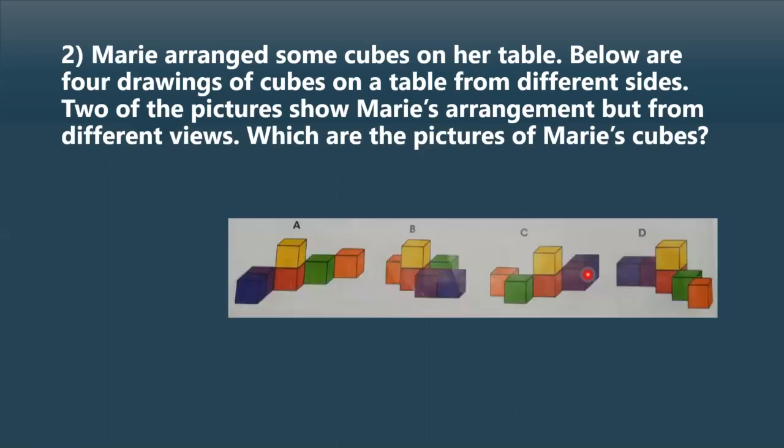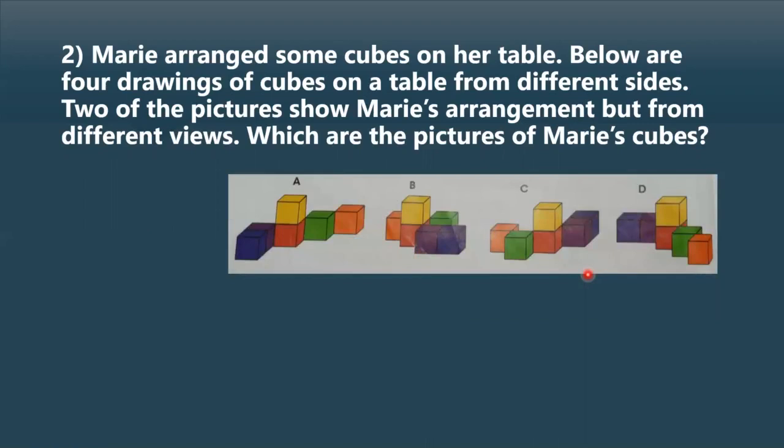And this is the pictorial representation regarding the above mentioned question. So these are the arrangements of some cubes on her table. Below are four drawings of cubes on a table from different sides. So these are the four drawings of the cubes on a table from different sides.